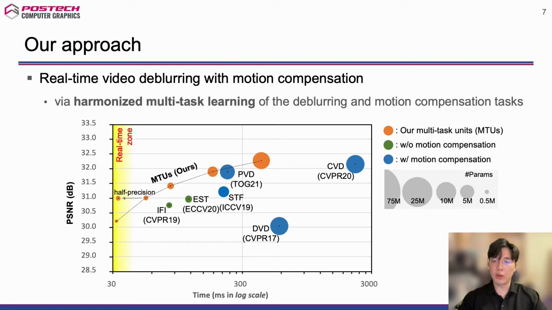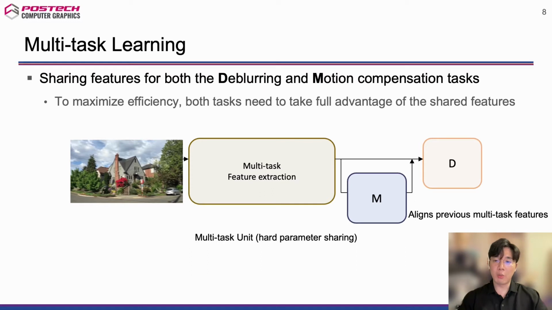We propose a real-time video deblurring framework consisting of a lightweight multitask unit that supports both video deblurring and motion compensation in a harmonious way. The key component of the proposed framework is a lightweight multitask unit that simultaneously handles large portions of the deblurring and motion compensation tasks using a single shared network. To maximize the efficiency of our framework, both deblurring and motion compensation tasks need to take full advantage of the shared network in a harmonious way.